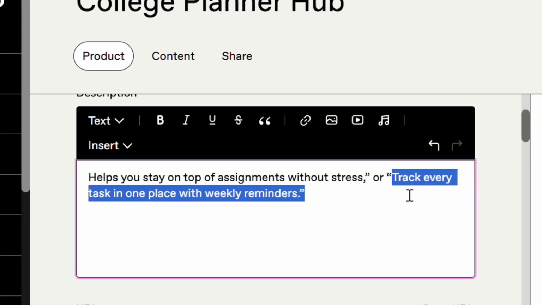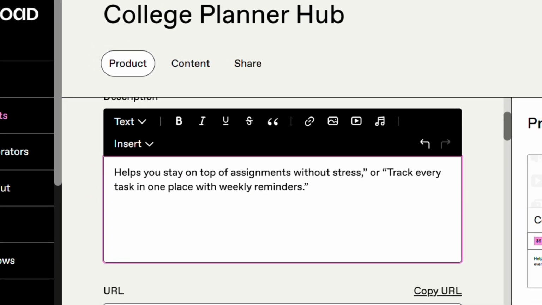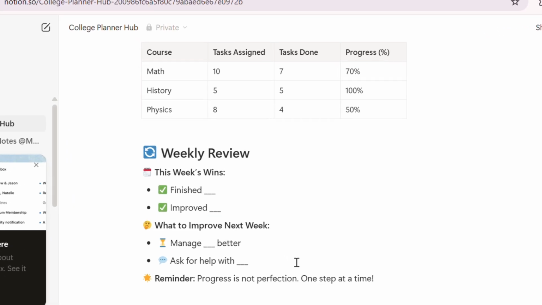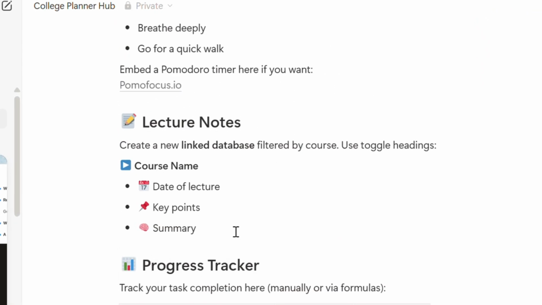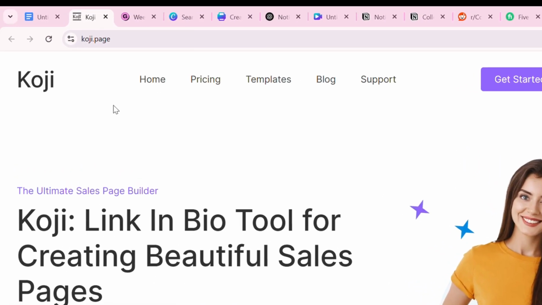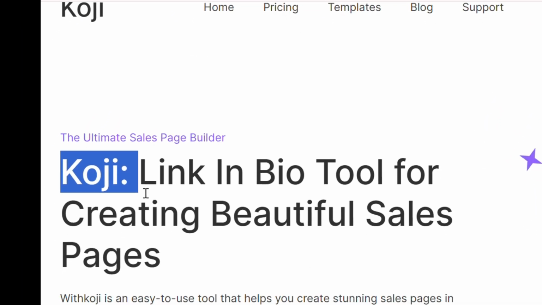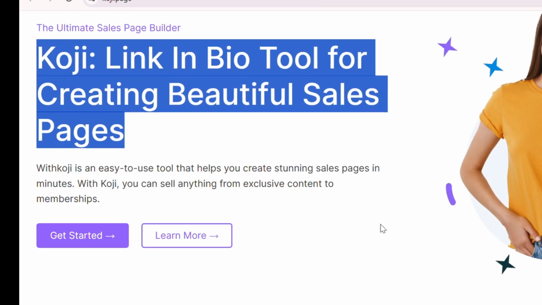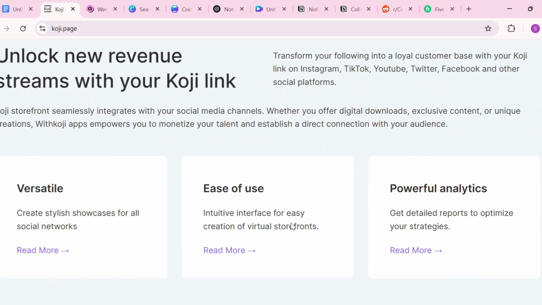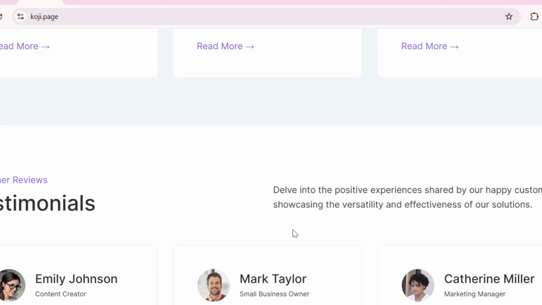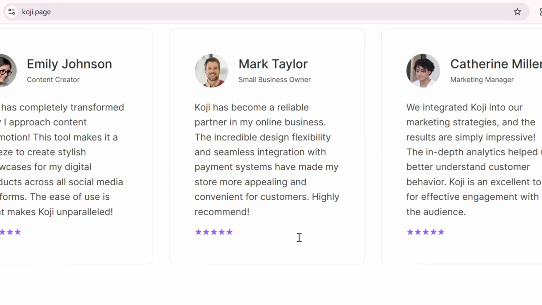weekly reminders. You can also create a free version of your template, strip down a few features, remove the progress tracker or dashboard, and offer that version in the Notion template gallery or through Koji. Koji is great for building simple landing pages. You can add your free version, a button to the paid one, and a form to collect emails. Email is your most valuable asset. If someone downloads your free version, send a welcome email with tips on how to use it and let them know when the premium version goes live.